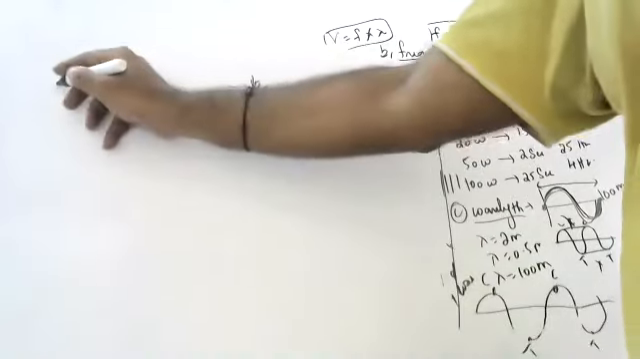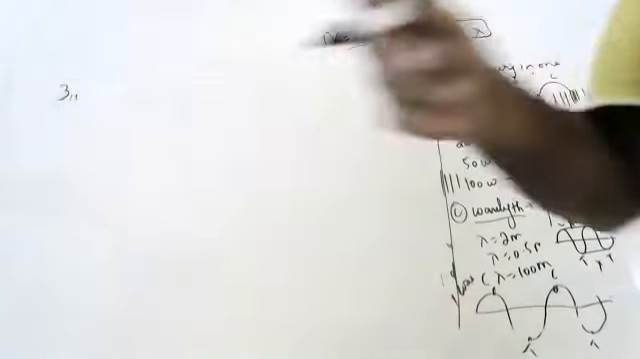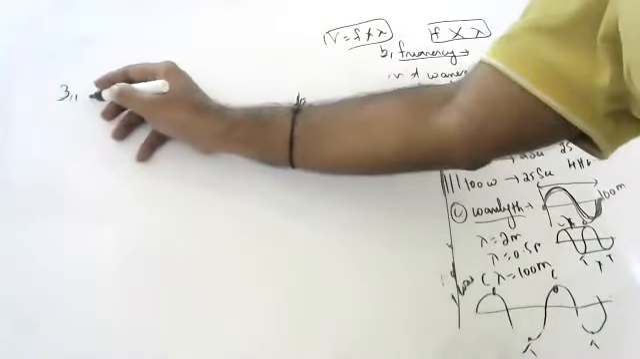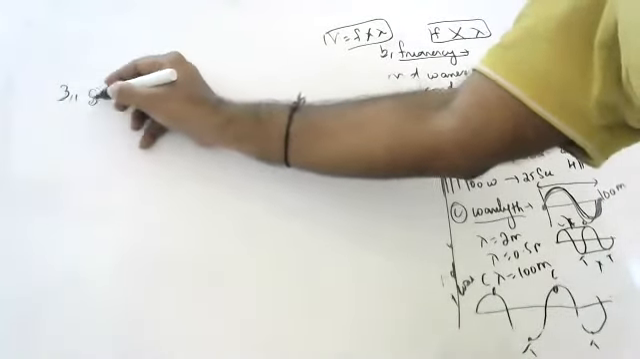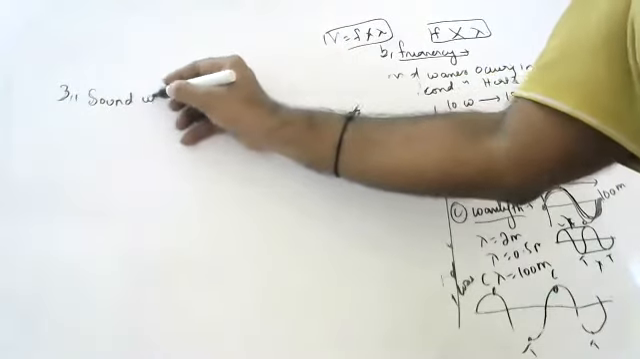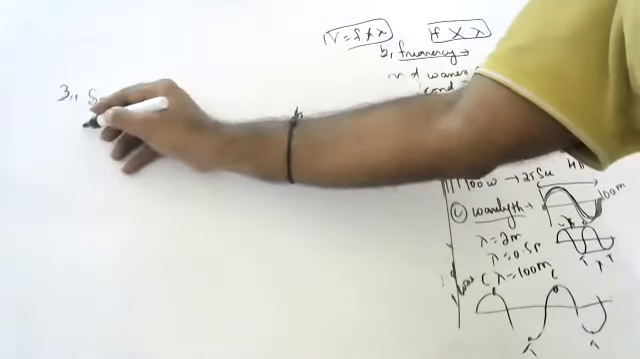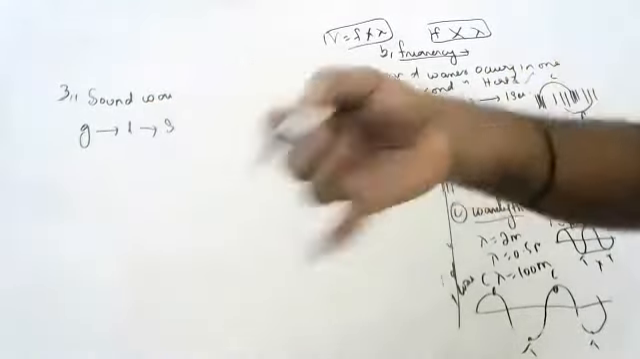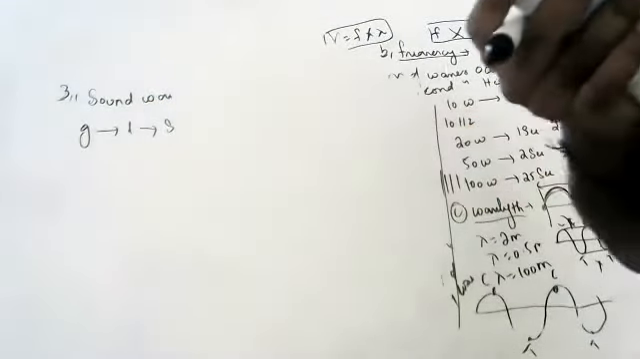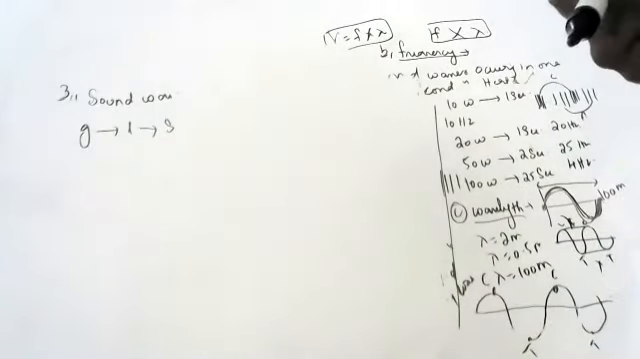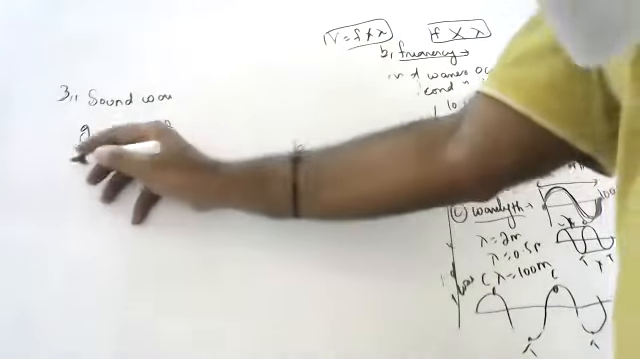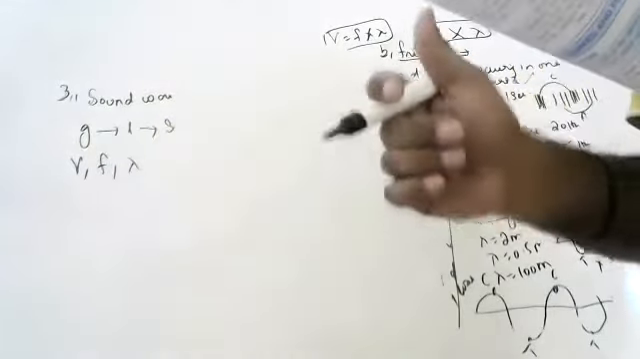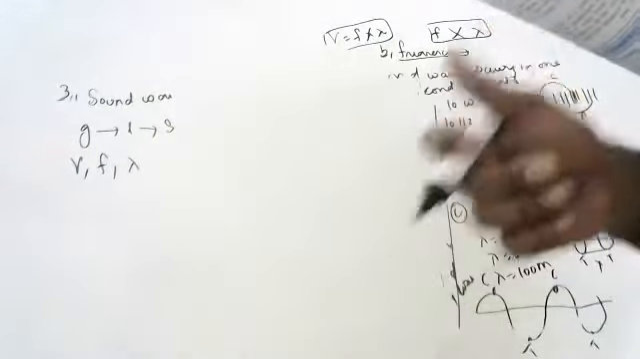Next, third question: a wave passes from one medium to another medium. Suppose, children, a sound wave is there, passing from, say, gas to liquid, liquid to solid. It is changing the mediums. Mention one property of the wave, out of frequency, wavelength, and velocity, which changes and which does not change.